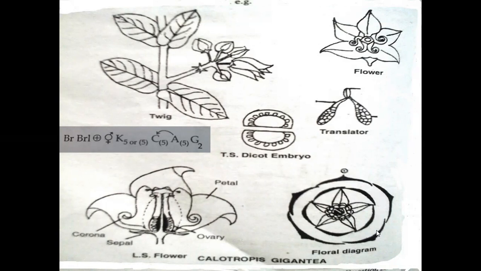Quincuncial aestivation means two sepals are completely inside, two ends towards inside. Here it is one sepal, another sepal, two ends towards inside. Another two petals are completely towards outside. Here it is one petal, here it is one petal. Two sepals are completely towards outside, and one sepal has one end towards outside and one end towards inside. This type of arrangement is called quincuncial aestivation. And in the remaining families, valvate aestivation is also present.